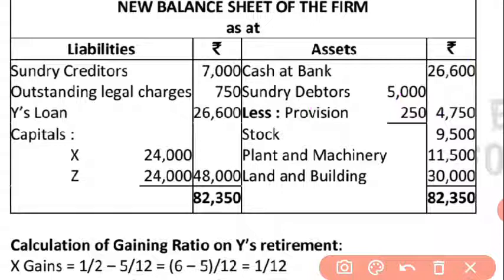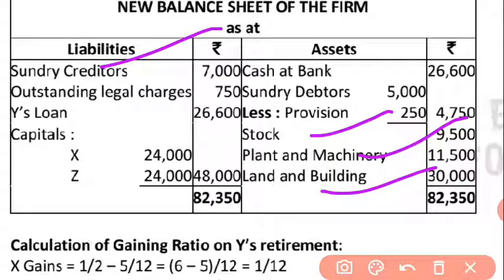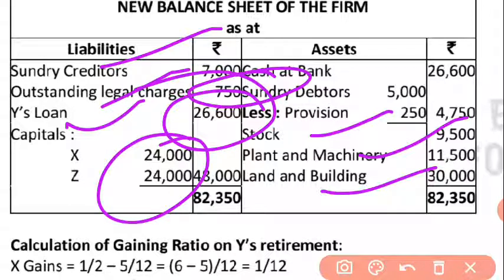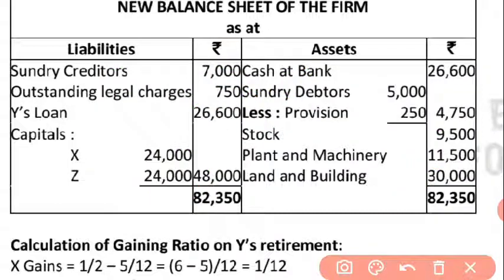Okay, after that, sundry debtors were 5,000, provision is created at 250, so I have subtracted 250, then it becomes 4,750. Stock was depreciated by 500, then it is 9,500. Plant and machinery is 11,500. Land and building becomes 30,000. Okay, and on the liability side, creditors are 7,000. Outstanding lease charges, an unrecorded liability, will be written here 750. Y's loan is 26,600, so you have to write it here. And X's capital and Z's capital is 24,000 each, means 48,000. Now whenever we sum up both the sides, the total will become 82,350.